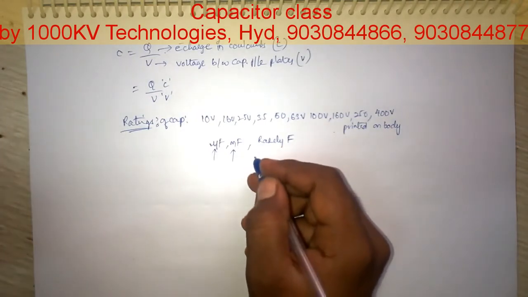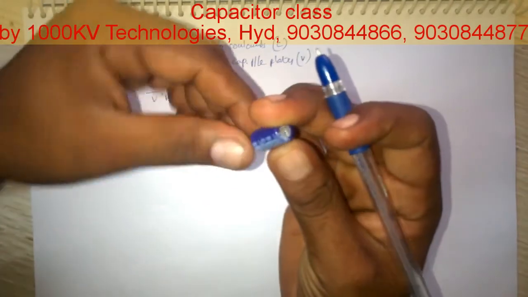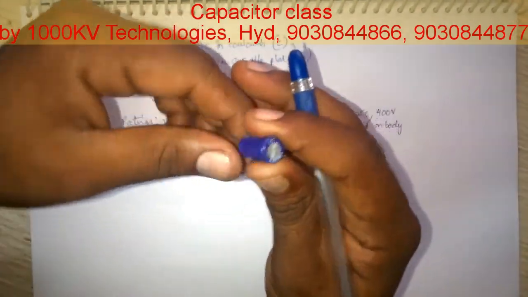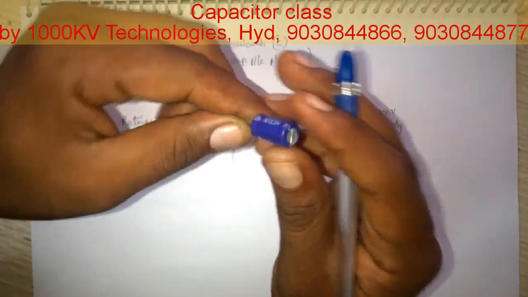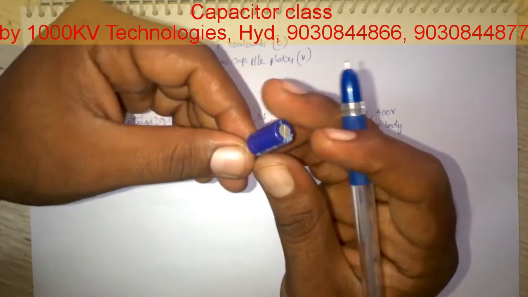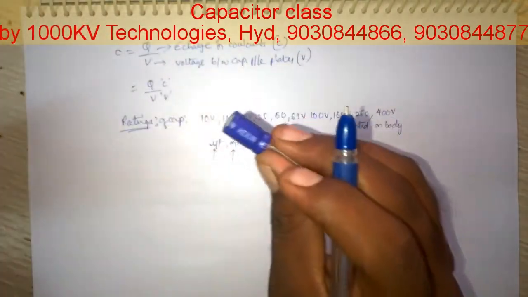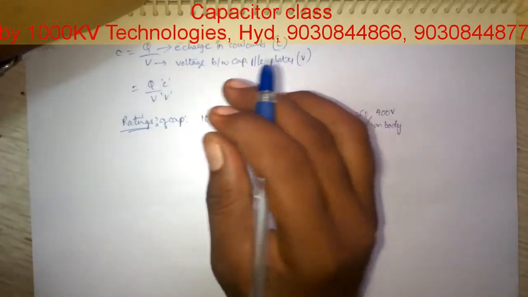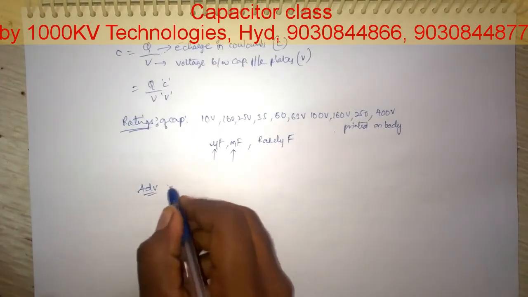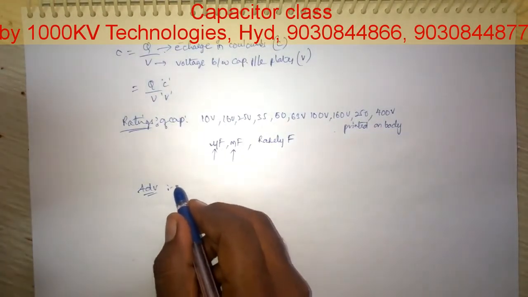The applications of capacitors: these capacitors are used as filters for removing ripples in pulsating DC. That is not pure DC; somewhat of an AC component is present in the voltage. In order to remove this, we use electrolytic capacitors. Coming to the advantages, these capacitors have an unlimited life cycle.